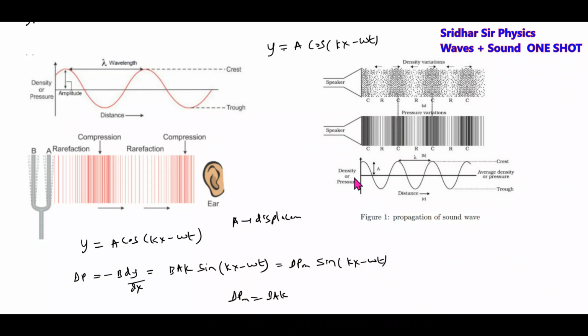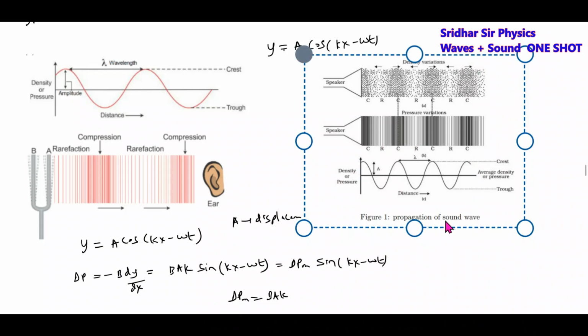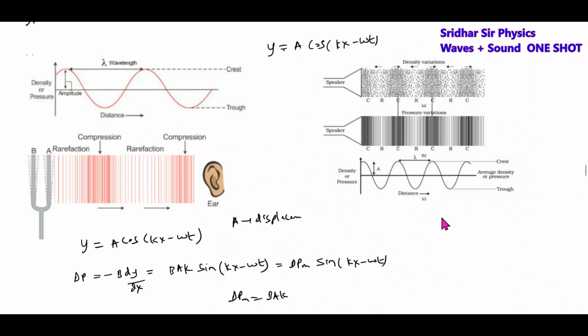Now, what is the pressure wave? Let's see how they are related. What about the displacement wave? To get this cos wave, the displacement should be a sine, sin(omega t minus kx). If you differentiate, we'll get the cos.